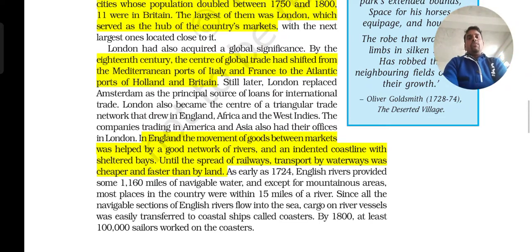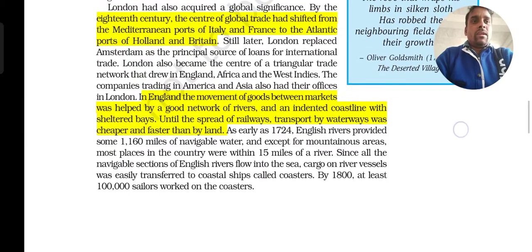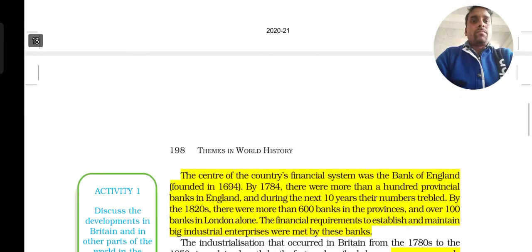So slowly, when the market increased and goods production increased, they started to have a good network between the countries for exporting and importing, through the waterways, roadways and airways. That is what took place in the European countries.